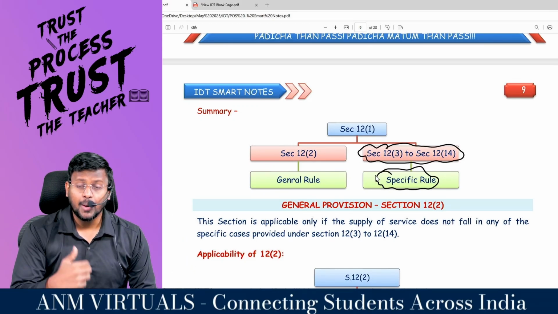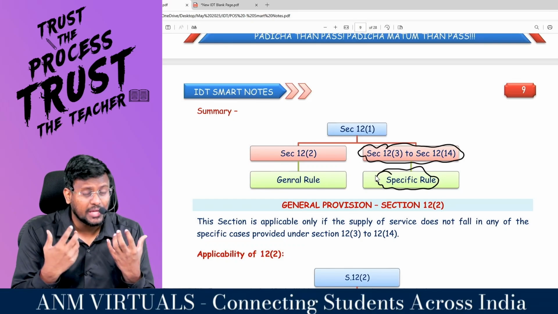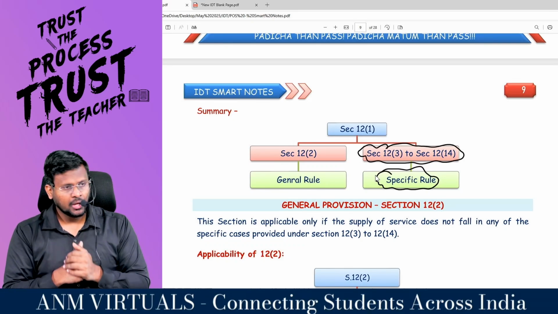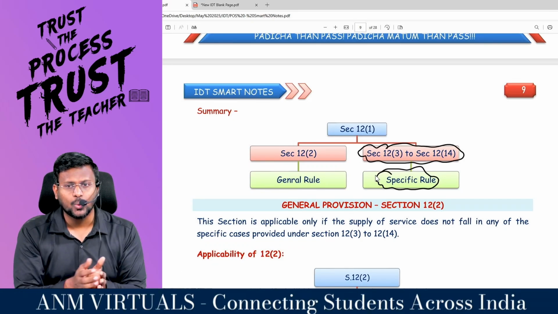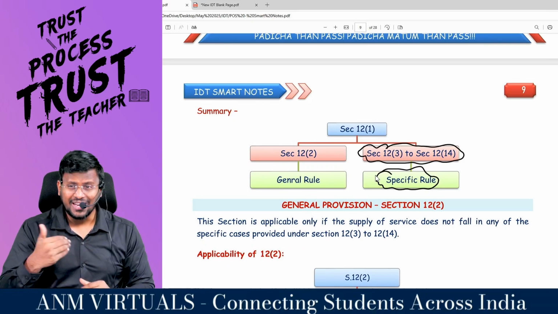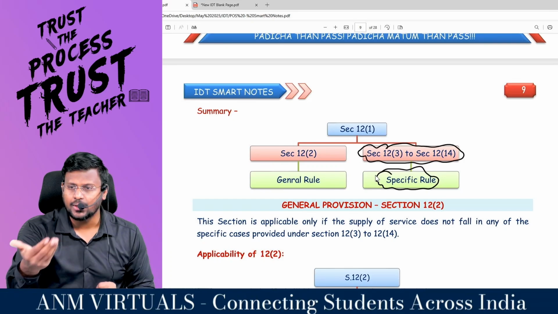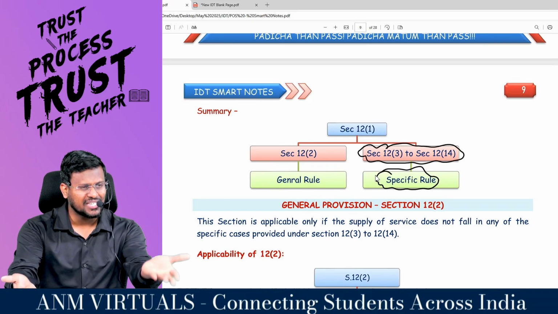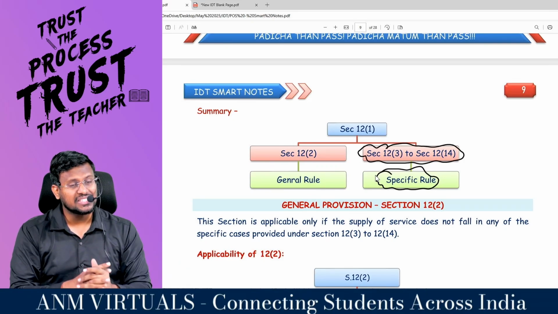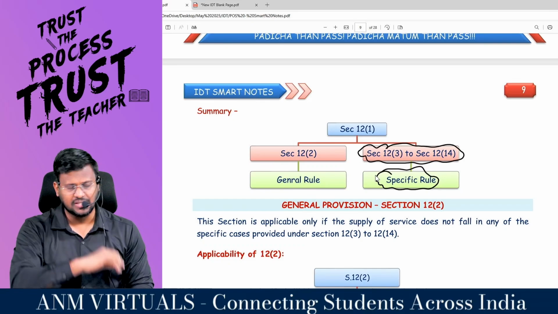If you are a person providing services relating to an event, 12.6 will be applicable. If you are organizing the event, 12.7 will be applicable. If you are engaged in the service of transportation of goods, 12.8 will be applicable. Transportation of passenger, 12.9 will be applicable. Service provided on board a conveyance.